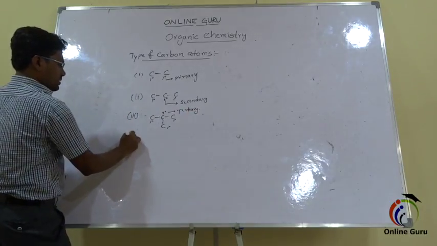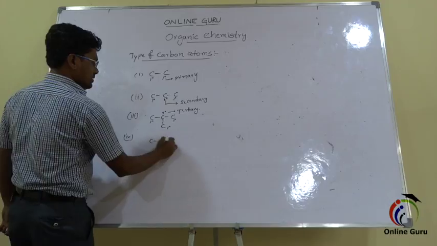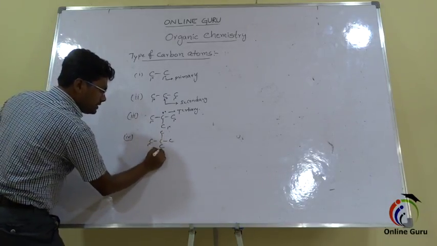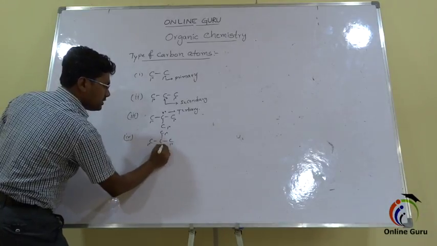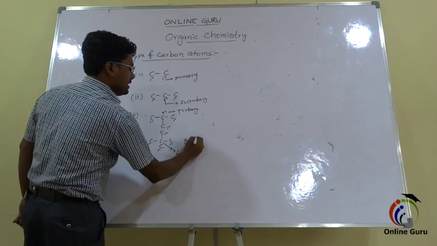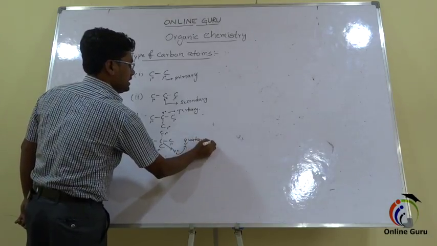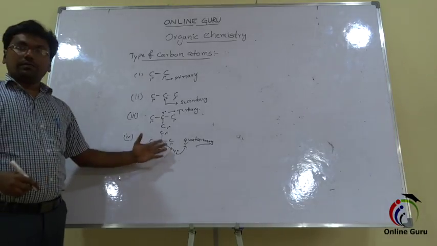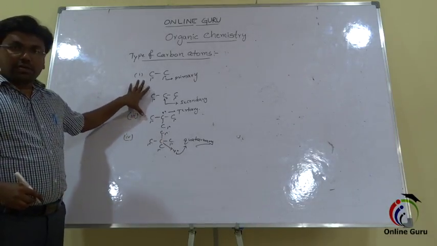So the next one is, now look here, this is 1 degree, this is 1 degree, this is 1 degree, this is 1 degree, but this is 4 degree, and this is called a quaternary carbon atom. So that's why we need to identify the type of carbon atom in a given compound.